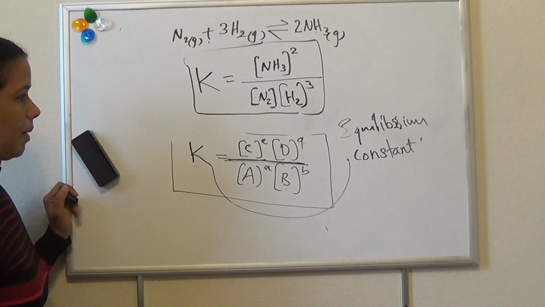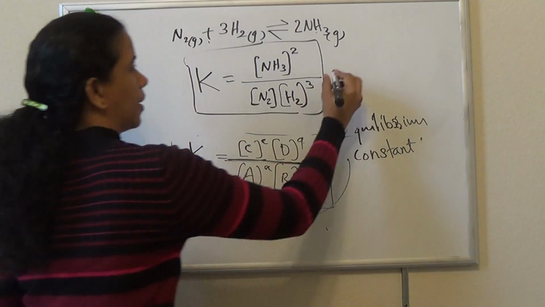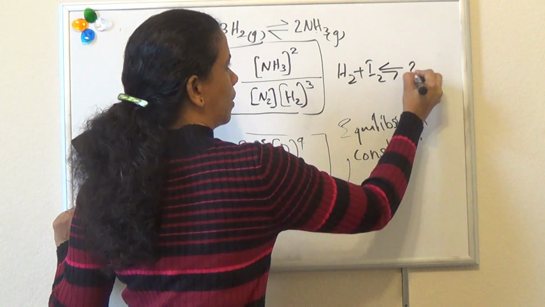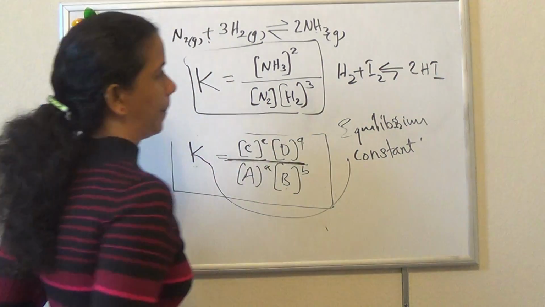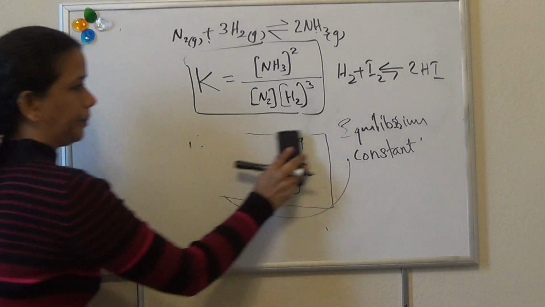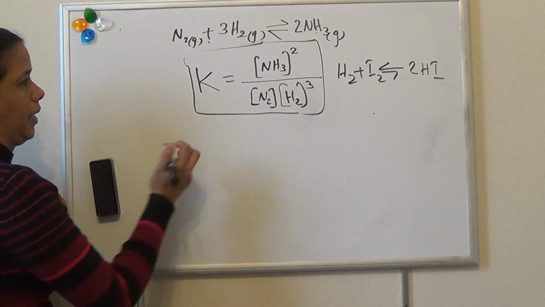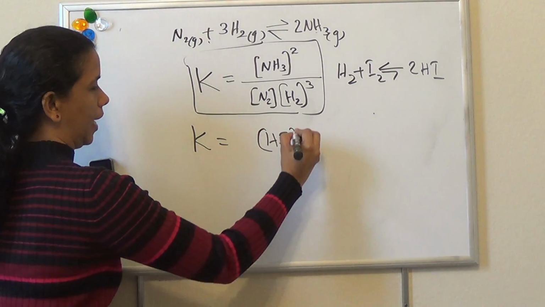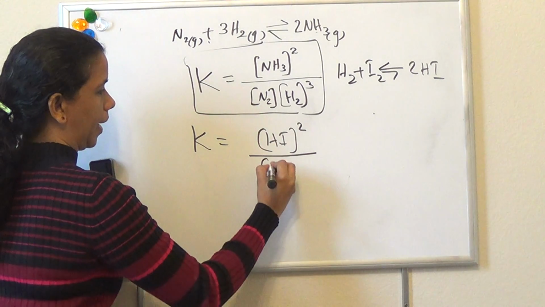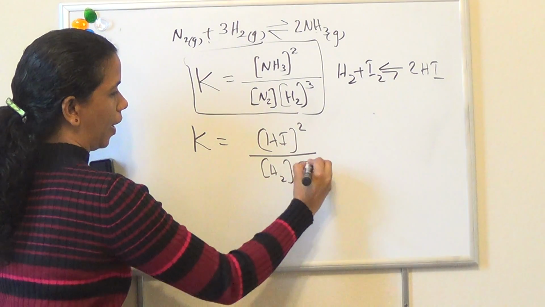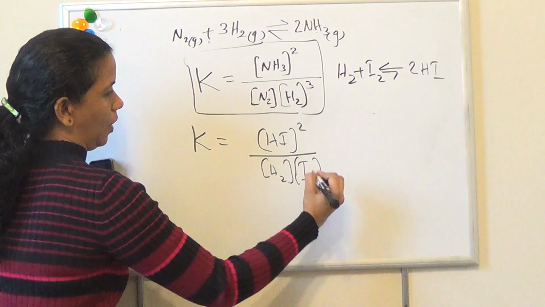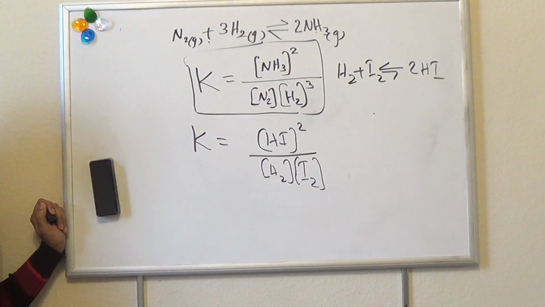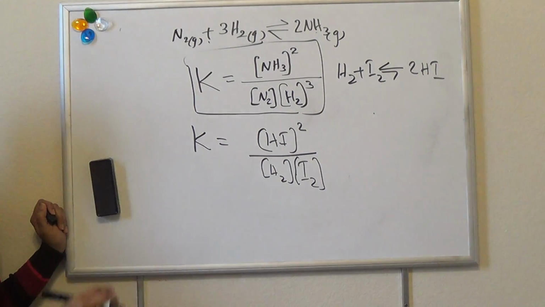So write one more example. Write the equilibrium constant for hydrogen combines with iodine gives 2HI. Can you write? Yes, try. Yes, K is equal to HI, that is a product, only one product. [HI] squared divided by [H2] into [I2]. So these are the basic ideas about chemical equilibrium. Is it clear? Okay.